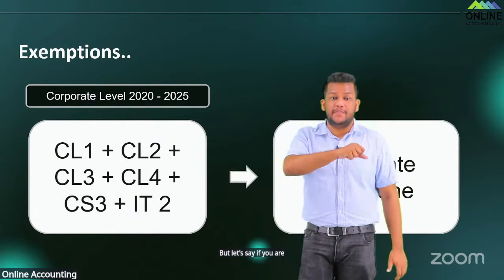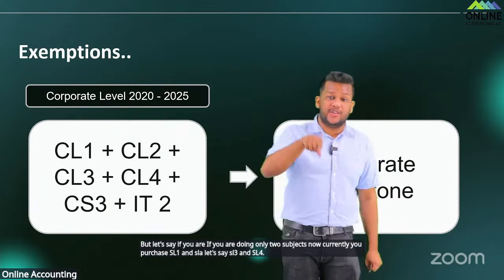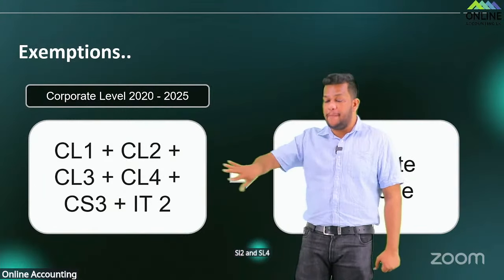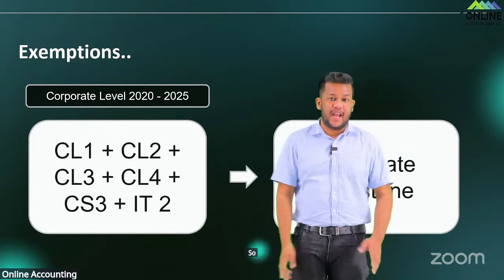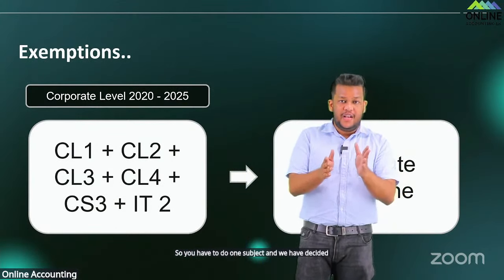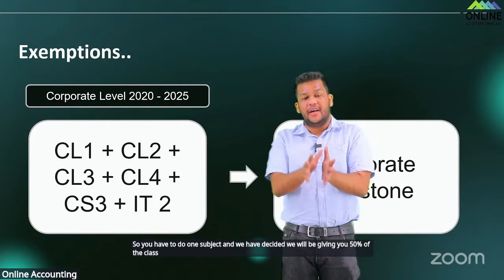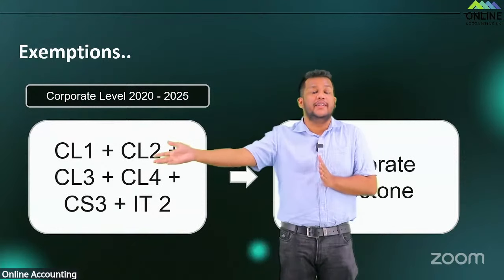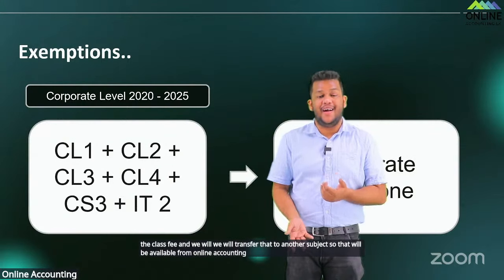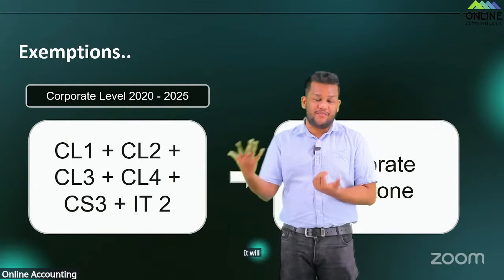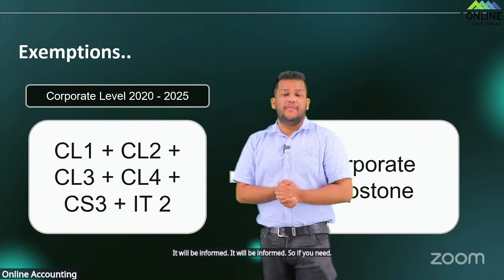But let's say if you are doing only 2 subjects, now currently you purchase SL1 and SL4, let's say SL3 and SL4, SL2 and SL4. So now you have to give up SL4 since there is no direct exemption. So you have to do one subject, and we have decided we will be giving you 50% of the class fee, and we will transfer that to another subject. So that will be available from online accounting. Then other house right? It will be informed. Right? So if you need, we will be happy to do that, right?